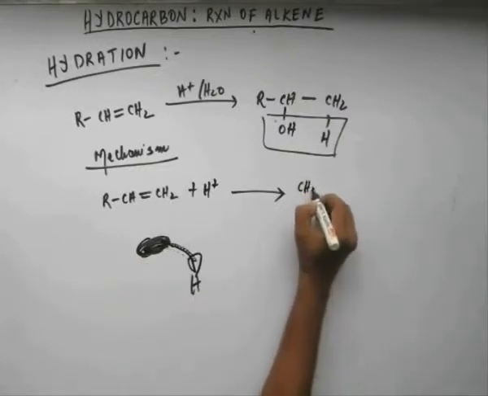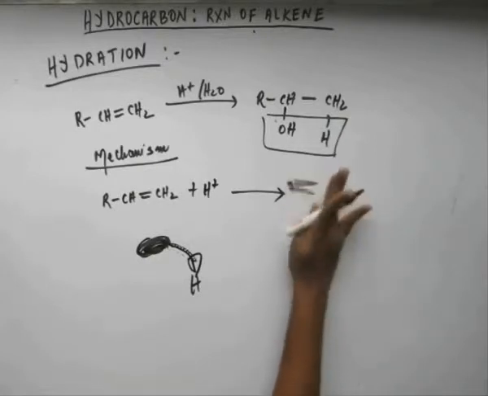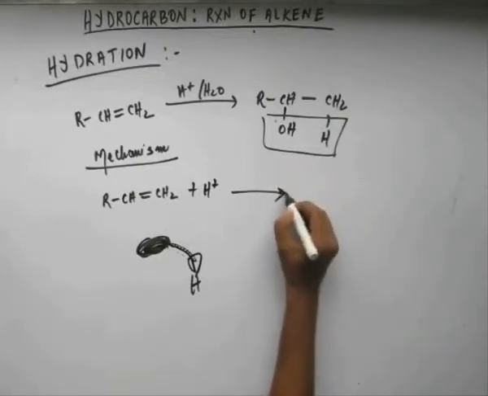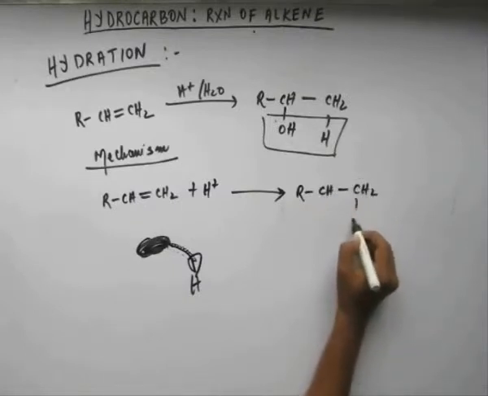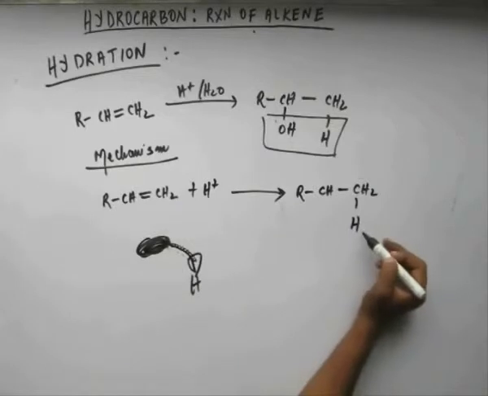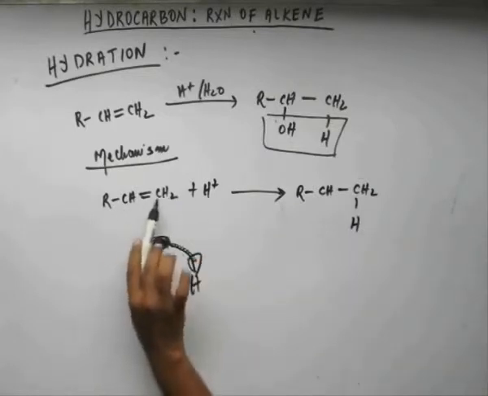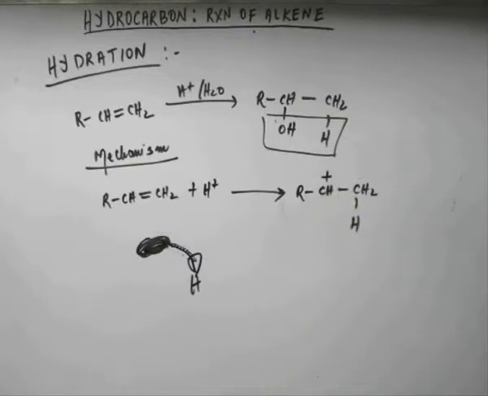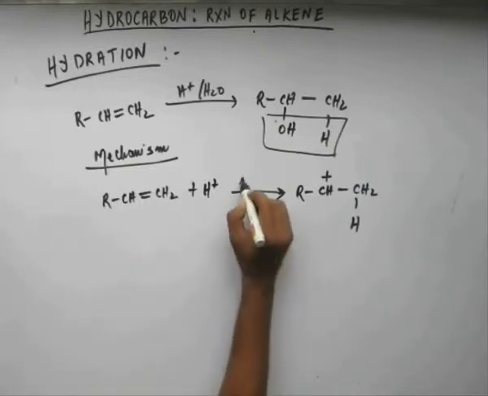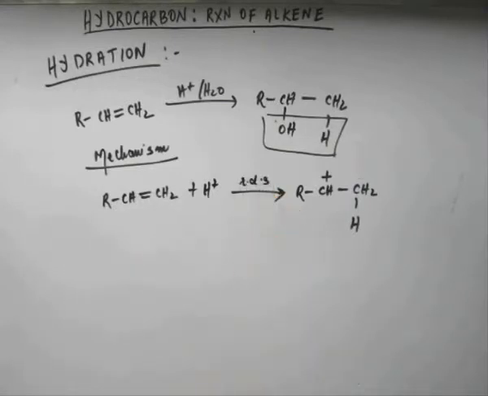Now we show that in one step like this. The bond between carbon and hydrogen I have shown completely. The bond between this carbon and this carbon will be broken completely, and this carbon will have a plus charge. That is step number 1. And of course this will also be the RDS for the reaction, because we are breaking a bond and forming an unstable carbocation. This will be difficult.